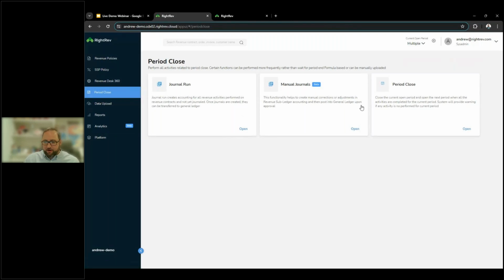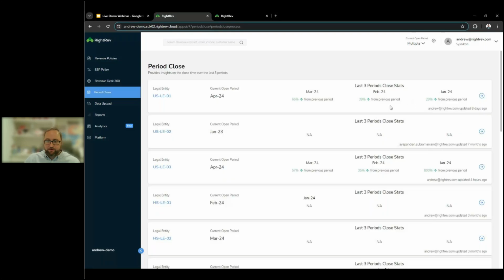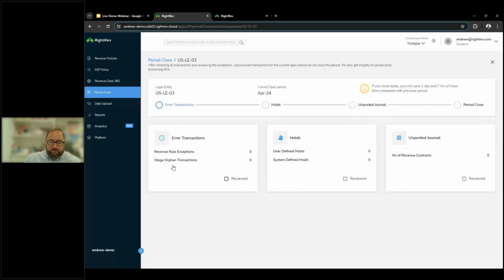Once that journal entry process has been run, you might have the need to actually close your period. So again, we want to be your revenue subledger, and as part of that, we have to be able to lock previous periods to then move in to the next open period. With that, every single legal entity, just like our journal entry batch process, requires a period close process be run. This process will start out by searching for any errors that may exist.